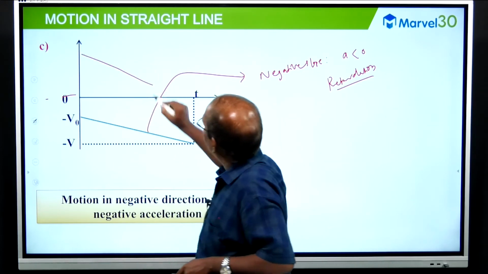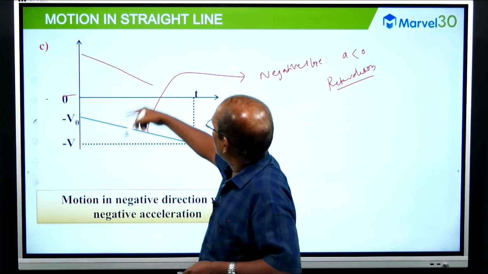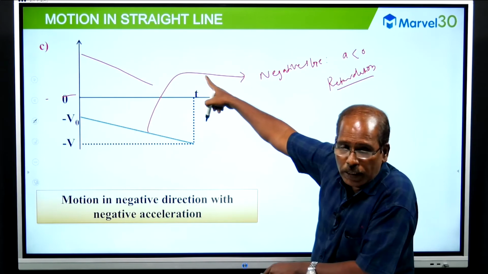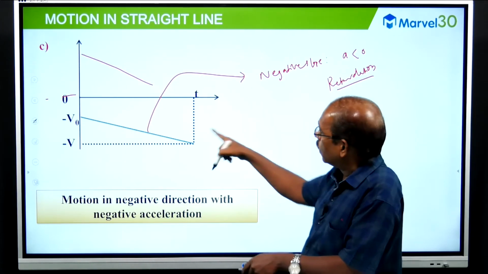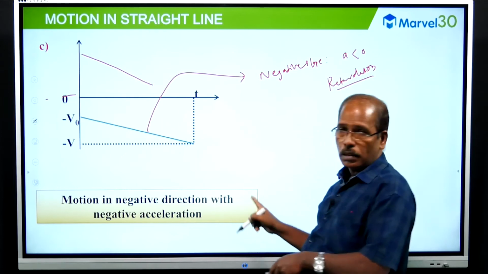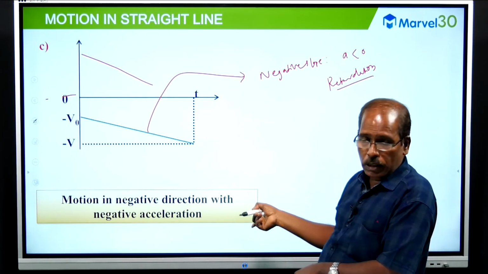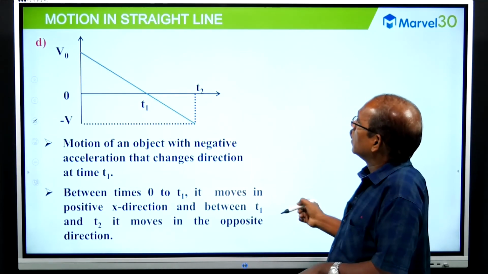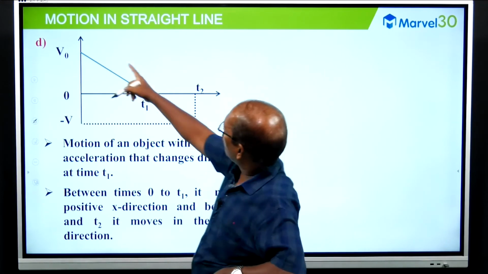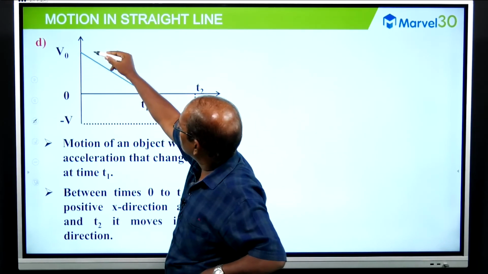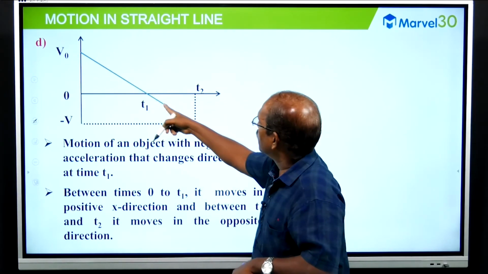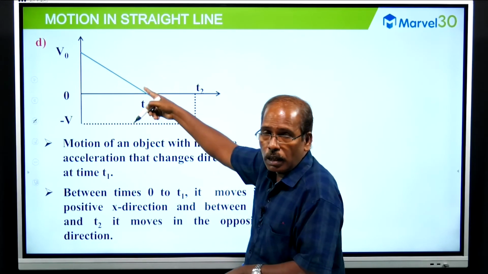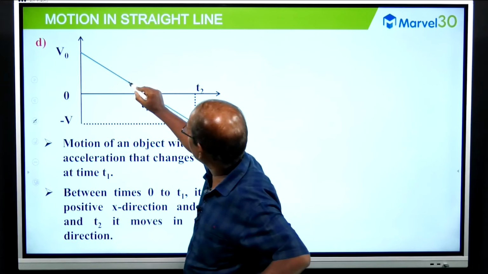Motion in negative direction, but the slope is negative, so negative acceleration and movement along the negative direction. And the same if you take a graph like this, the two are parallel. Parallel means equal slope, retardation motion, but velocity positive means motion in positive direction, the upper one with negative acceleration. The lower one is motion in negative direction, but the acceleration is the same, retardation or negative acceleration or deceleration. Now crossing, the upper portion is motion in the positive direction, the lower portion is motion in the negative direction, but the slope is the same, negative acceleration, negative slope.